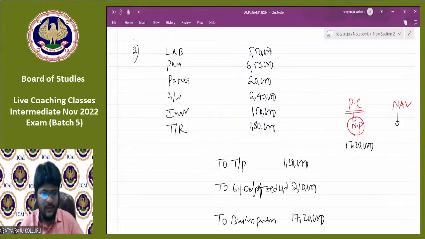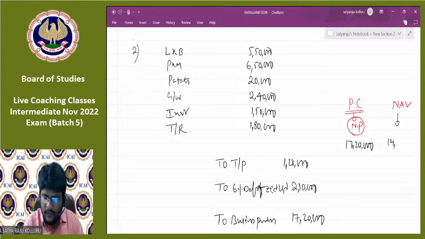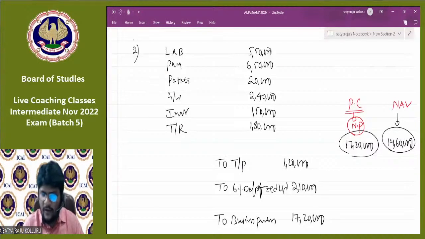Total of the assets: 5,50,000 plus 6,50,000 plus 20,000 plus 2,40,000 plus 1,50,000 plus 1,80,000. Total of the assets is 17,90,000 minus 1,20,000 minus 2,10,000, that is 14,60,000, the worth of NAV. Am I right, guys? Can you please check?